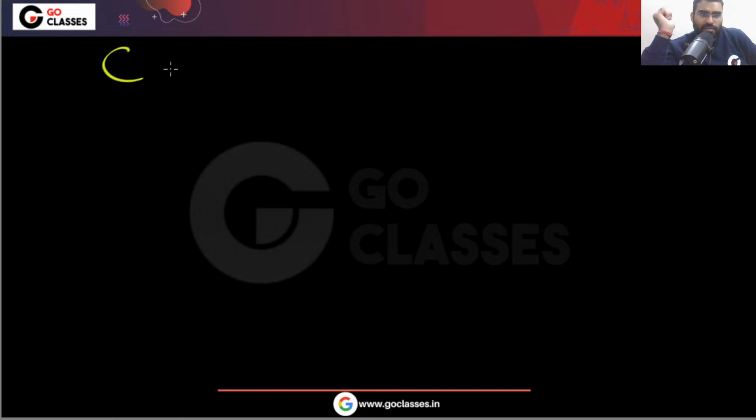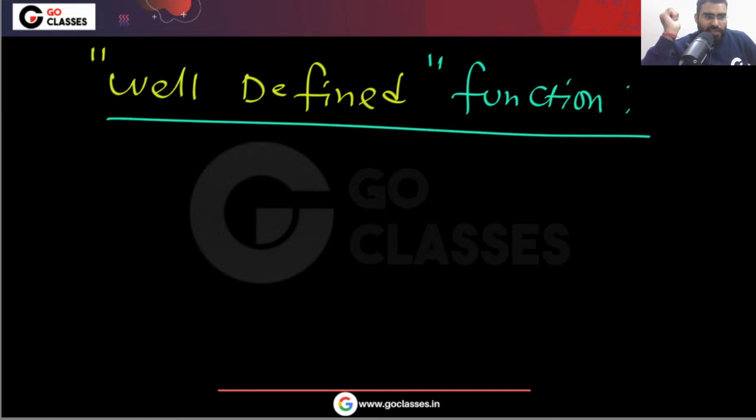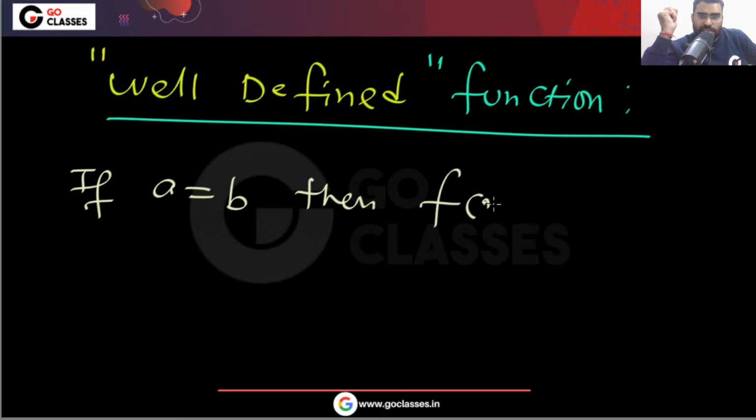There is something called a well defined function. What is a well defined function? Let me tell you. The well defined function definition is this: if A is equal to B, then f(a) is equal to f(b).